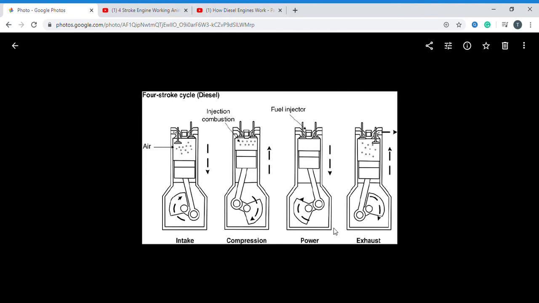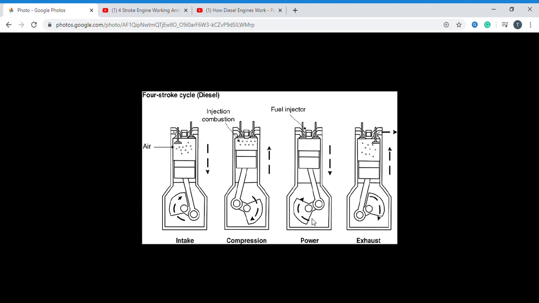Here also, how many revolutions of the crankshaft take place? Every stroke is a half circle revolution of the crankshaft. Here half circle, so here one revolution. Here half circle, one more stroke half circle, one more stroke half circle. So how many half circles? Four half circles. That means two complete revolutions take place. So that is the four-stroke diesel engine.